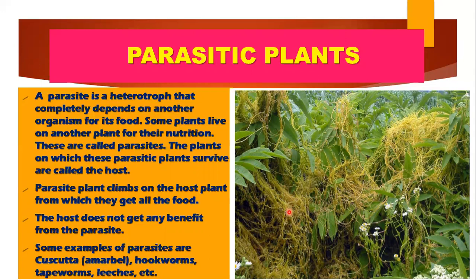We can generally see these types of plants in barren lands, or where they are not properly being taken care of. So these cuscuta or parasitic plants grow in abundance, and they deprive the host plant of nutrients.